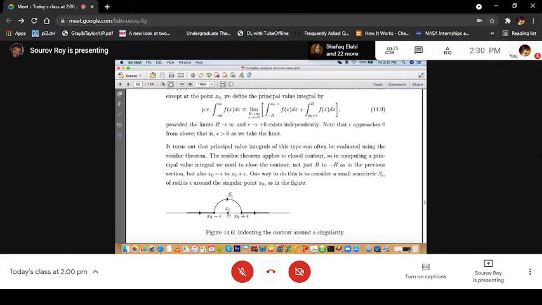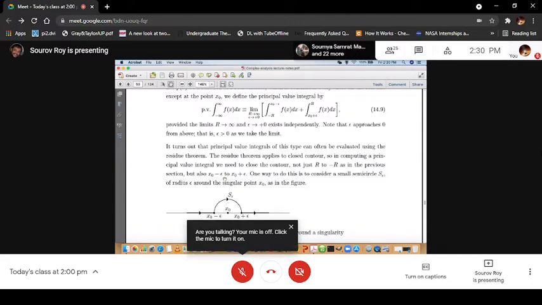Look at this figure, because the function is not continuous at x0. So somehow we have to close the contour in computing the principal value integral. So we'll close it from minus r to plus r, or r to minus r, and also from x0 minus epsilon to x0 plus epsilon.